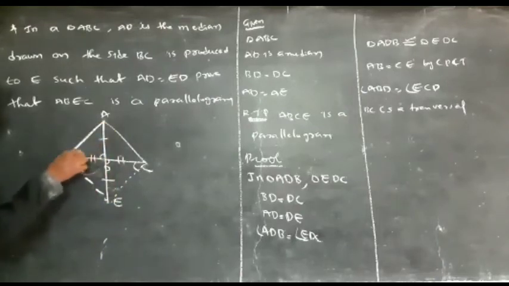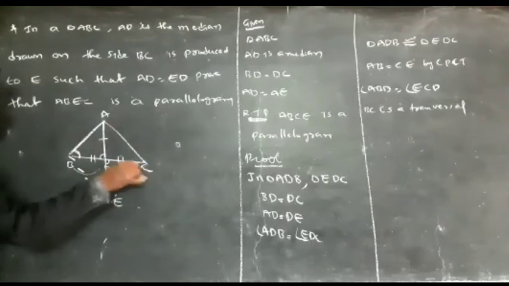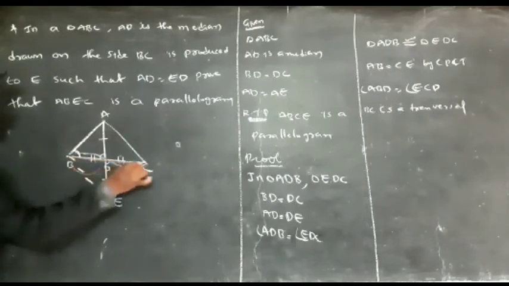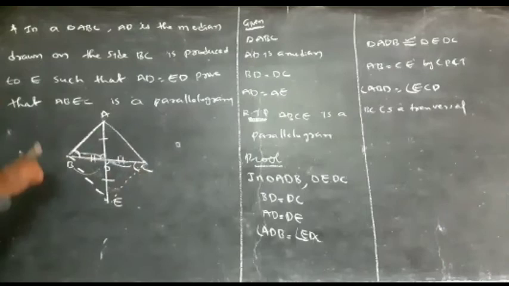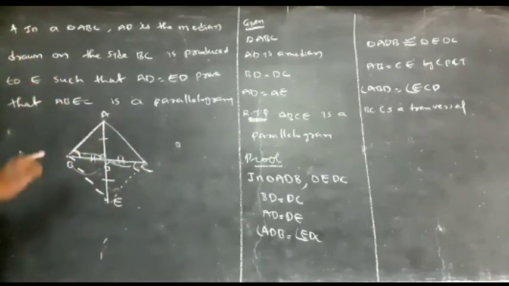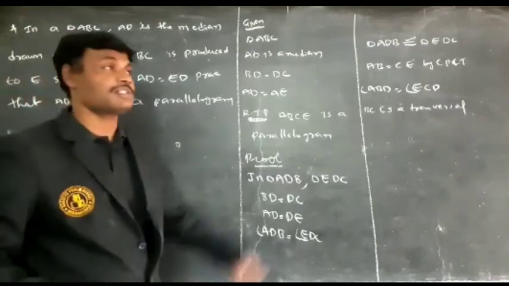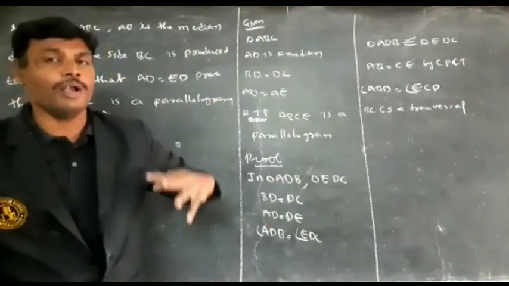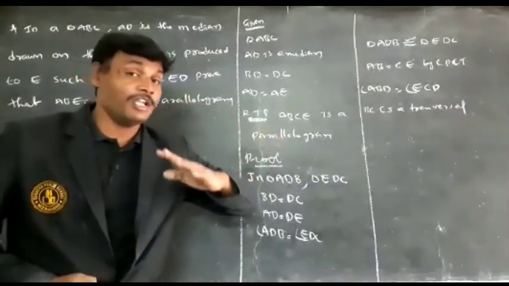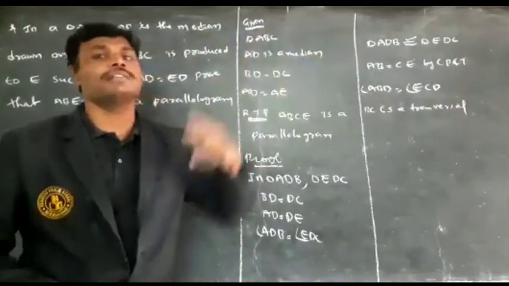So angle ABD and angle ECD are both equal. These two are alternate interior angles, and BC is a transversal. In a transversal, if two lines are parallel, alternate interior angles are equal. What is the converse? If alternate interior angles are equal, the two lines are parallel.